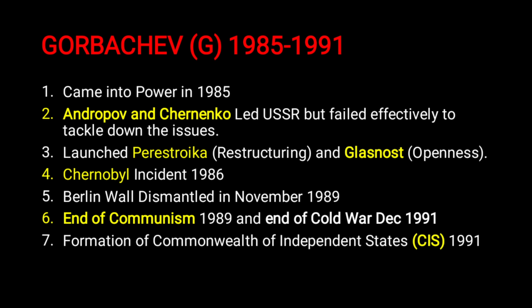So here, just remember this: the end of communism is different from the end of the Cold War. The end of communism happened in 1989, but the Cold War ended in December 1991. And after the end of the Cold War, there was the formation of the CIS, the Commonwealth of Independent States. There were 15 independent states, among them 12 made the CIS. These were a group of former Soviet Socialist Republic states, meaning those states that broke away from the USSR formed this CIS.